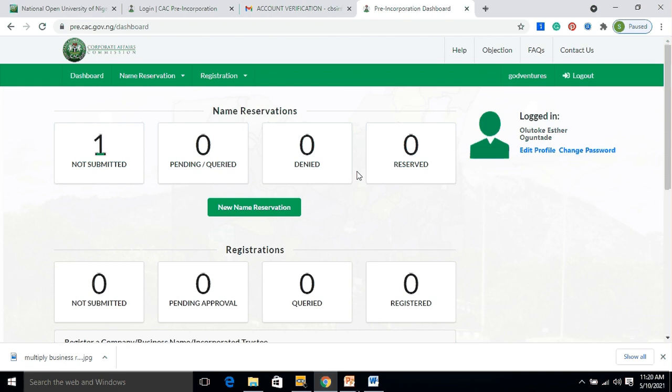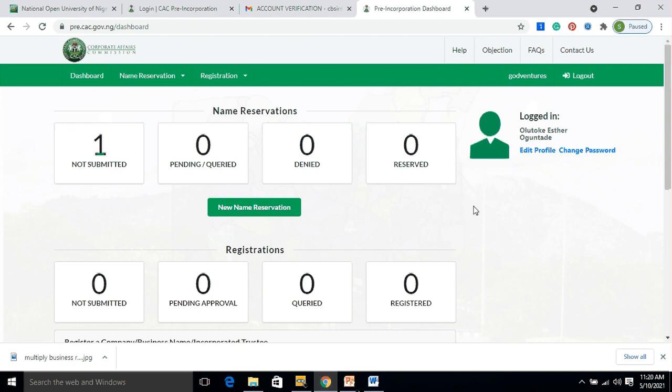Usually you will find very simple and very useful information that can help you to make any corrections so that you can go ahead with your registration. Usually when it is denied, that means you have to make another 500 naira payment because you are going to pick another two name options.